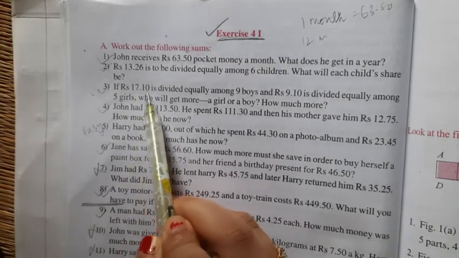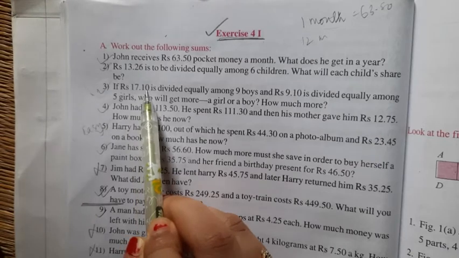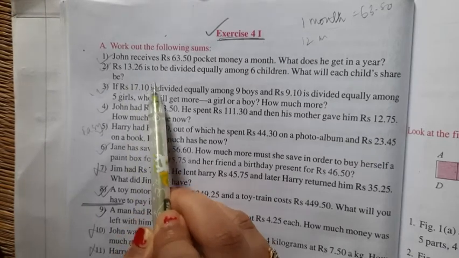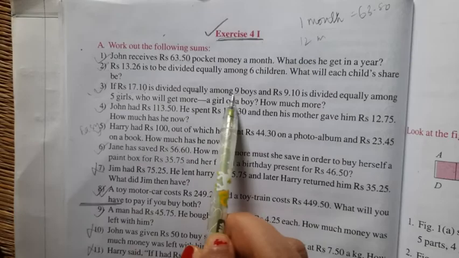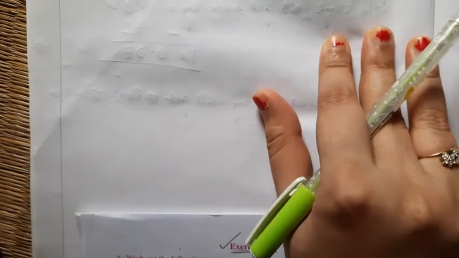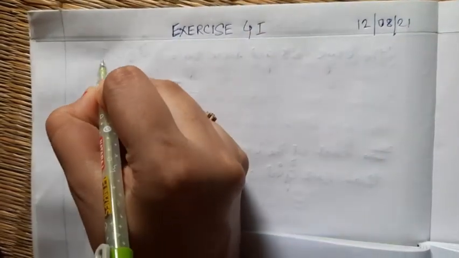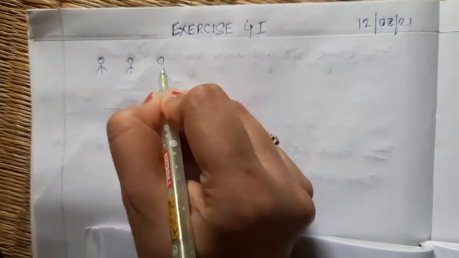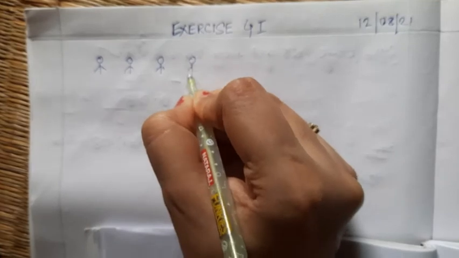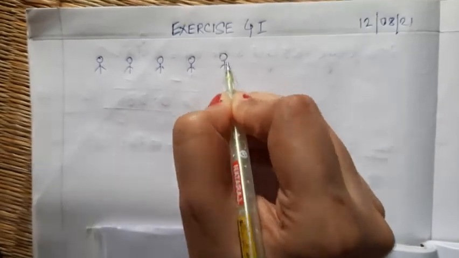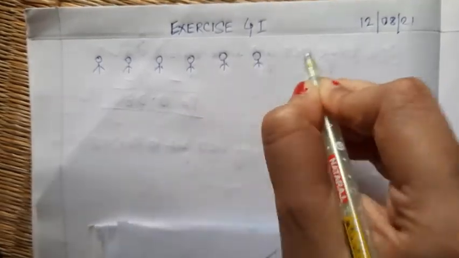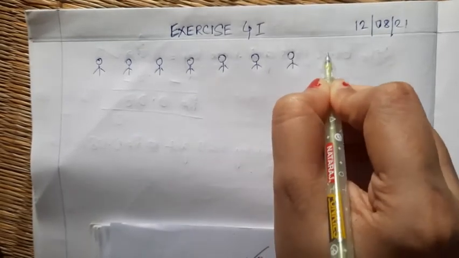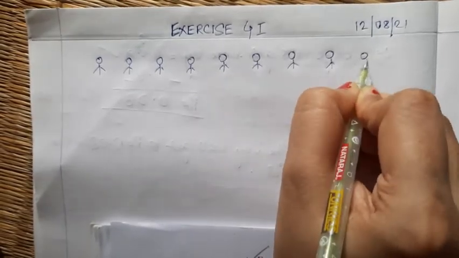Rupees 17.10, 17 rupees 10 paise is there, and this much money has to be divided among 9 boys. See here how it will work. There are 9 boys. Let me draw 9 boys for you. Boy number 1, boy number 2, 3, 4, 5, 6, 7, 8 and 9.